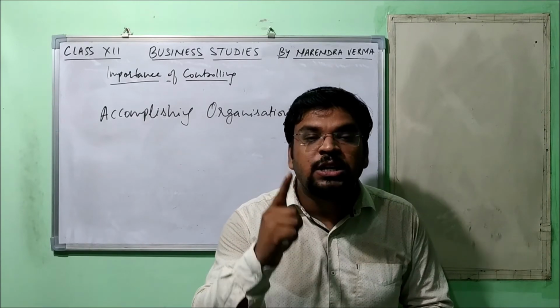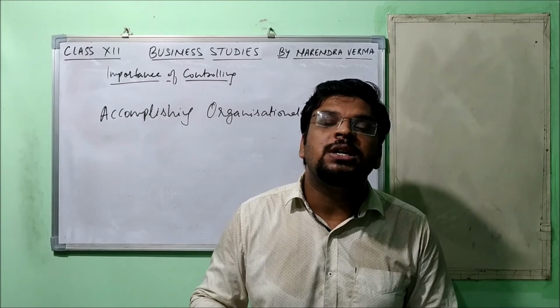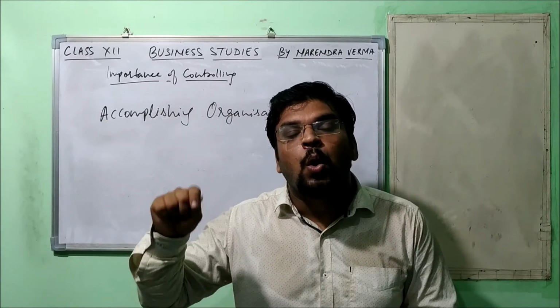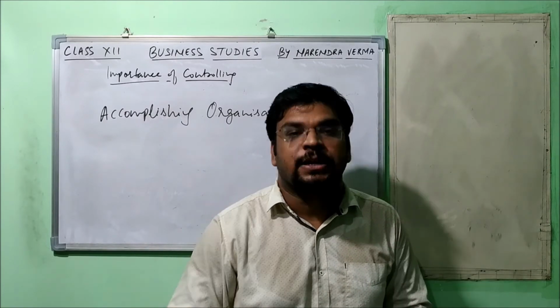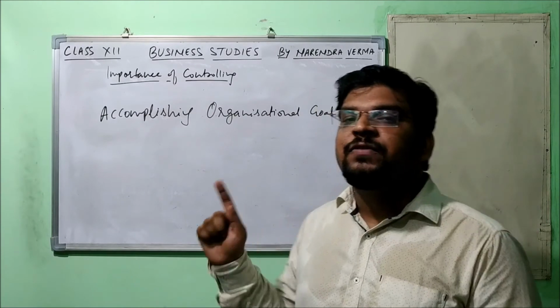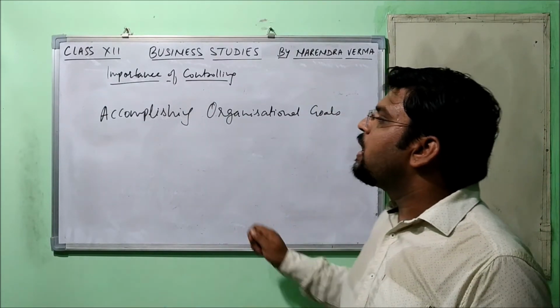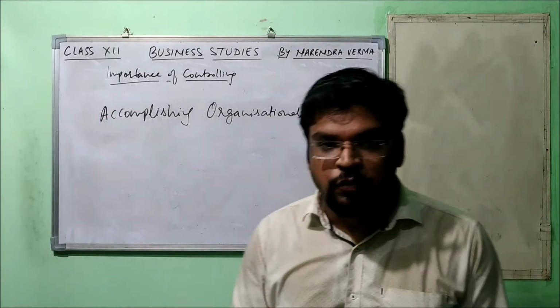So that is the importance of the controlling function. Controlling function has to be there in the organization all the time, every minute, every hour, every second. Understood the point? Okay, so the entire function of controlling helps in achievement of organizational goals. Fine.